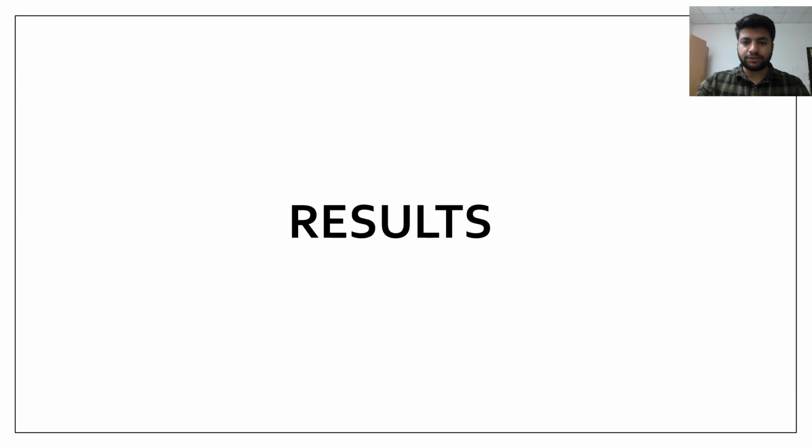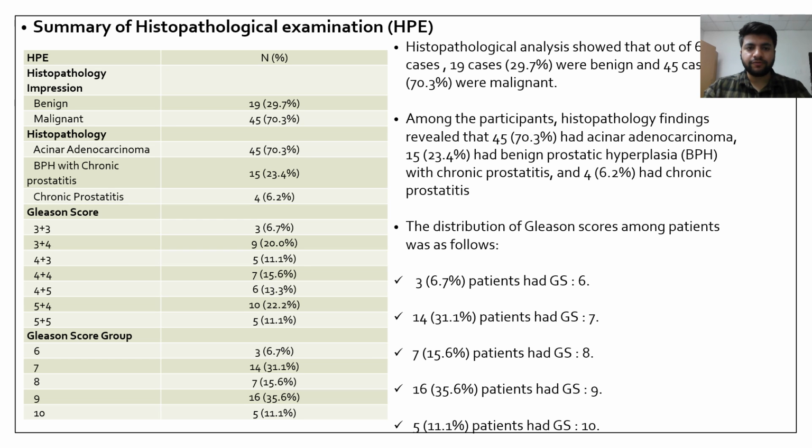Now coming to the results. The summary of histopathological examination. Histopathological analysis showed that out of 64 cases, 19 cases were benign and 45 cases were malignant. Among the participants, histopathology findings reveal that 45 patients had acinar adenocarcinoma, 15 patients had benign prostatic hyperplasia with chronic prostatitis, and 4 patients had chronic prostatitis.